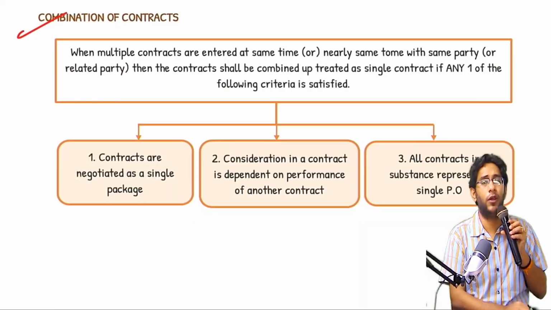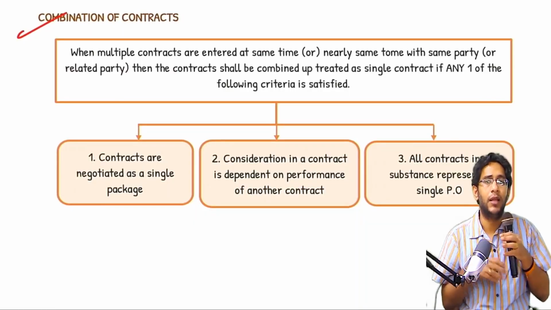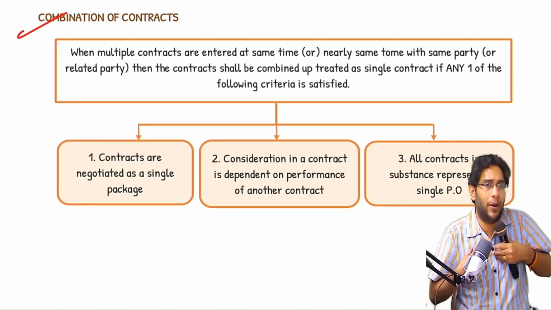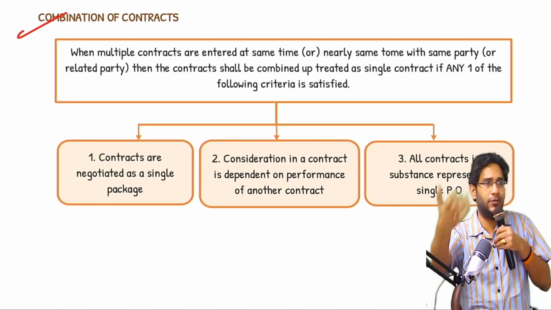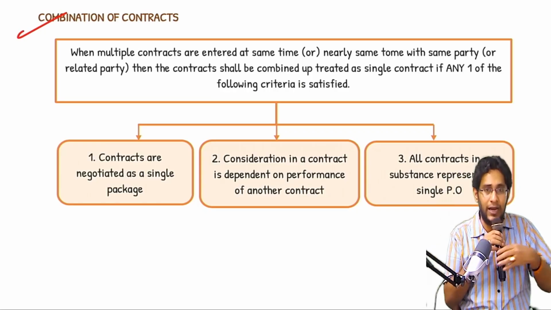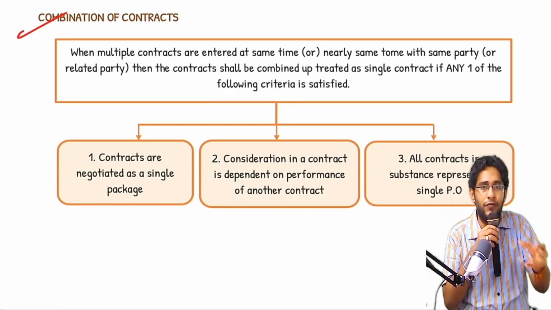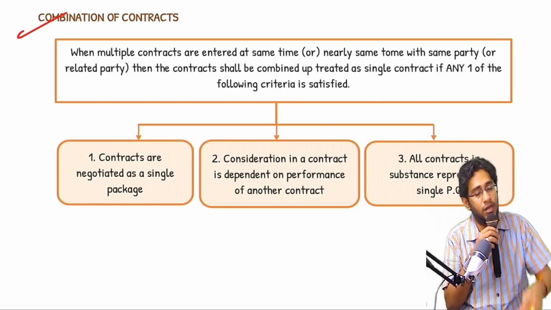This is a small story of combination of contracts. Combination of contracts means there are multiple contracts entered by our entity with the same customer. Entity same, customer same, but contracts are various. There are 4 contracts entered between the entity and the same customer within a span of 2 weeks.